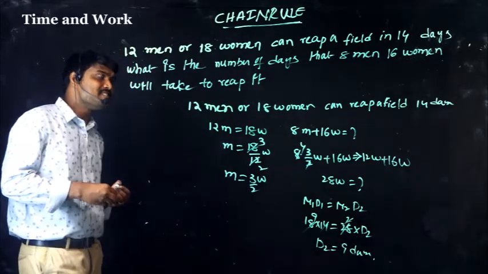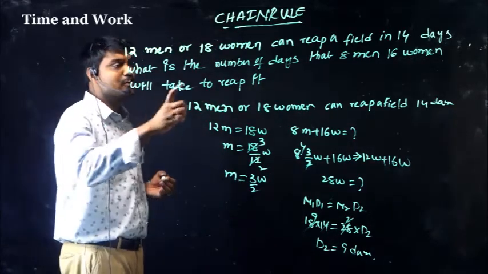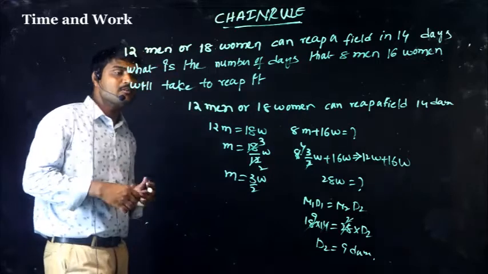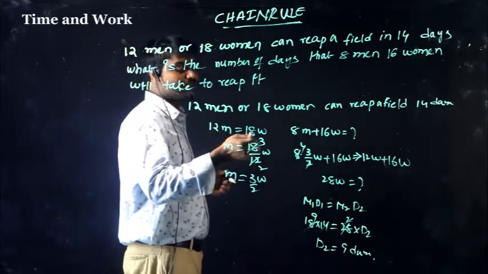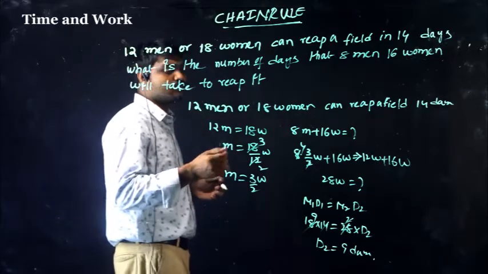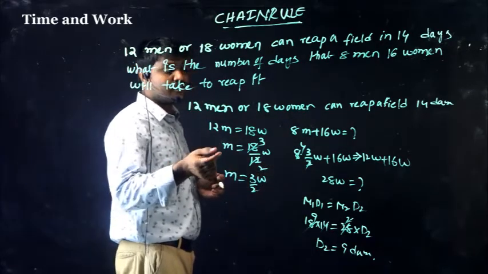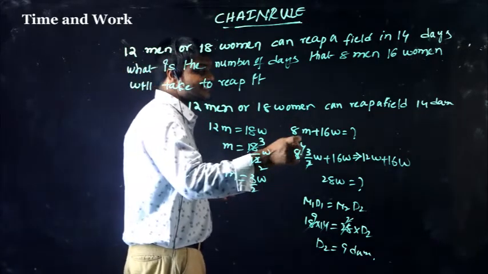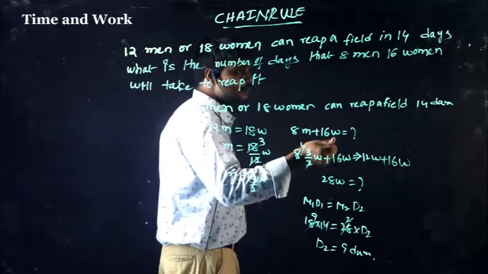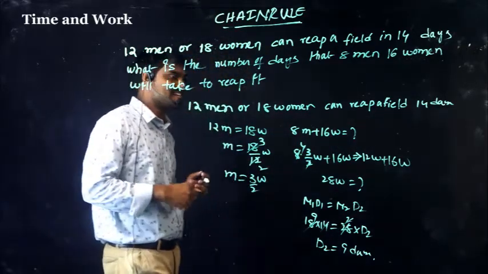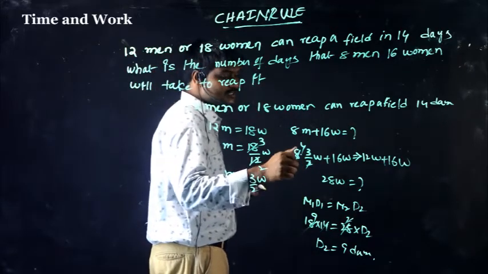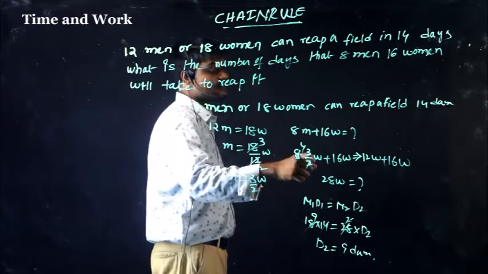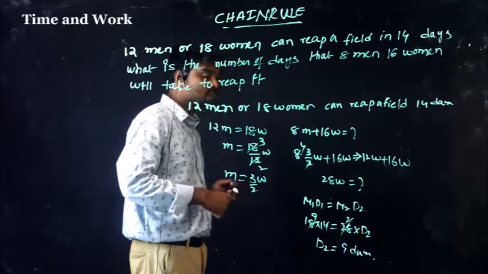Once again, 12 men or 18 women can reap a field in 14 days. What is the number of days that 8 men and 16 women will take to reap it? That means 12 men equal 18 women. Convert into women, so 1 man equals 3 by 2 women. Then 8 men and 16 women: 8 into 3 by 2 women plus 16 women, that is 12 women plus 16 women, 28 women.